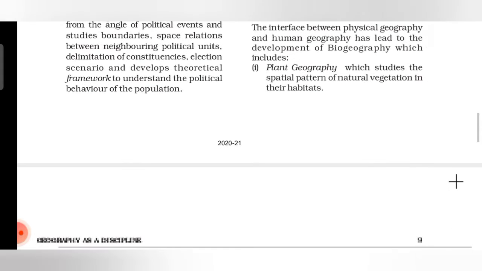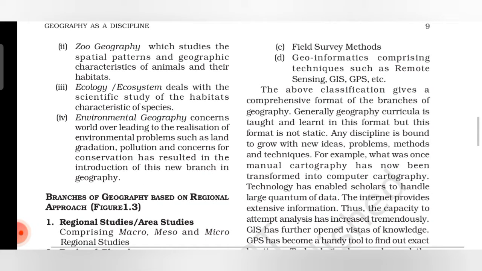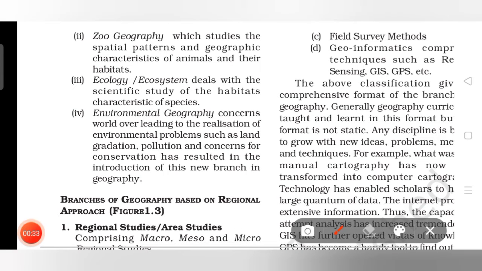Biogeography includes plant geography, which studies the spatial pattern of natural vegetation in their habitats. Then we'll come to zoo geography. It studies the spatial patterns and geographic characteristics of animals and their habitats. So this is the main point: zoo means you can relate with animals and their habitats. Now ecology or ecosystem deals with the scientific study of the habitats and characteristics of species. All these branches of different geographies you should remember; they can come in a 1 mark question.